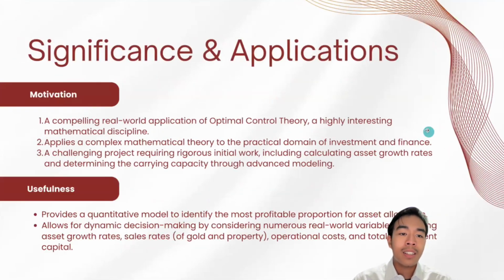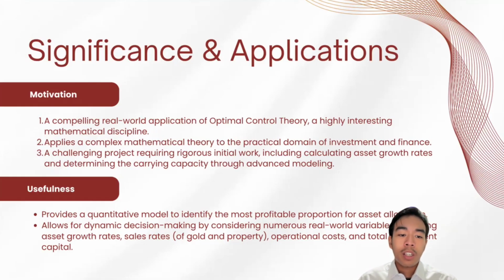So the next things are the significance and applications and my motivation. My first motivation is that a compelling real-world application of optimal control theory is highly interesting for me, because this mathematical discipline is used in a lot of things, and I think it could be applied to many problems and could solve many problems as well. The second is applying a complex mathematical theory to the practical domain of investment and finance, which I really do like. And then, a challenging project requiring rigorous initial work, such as calculating asset growth rates and determining the carrying capacity through advanced modeling.